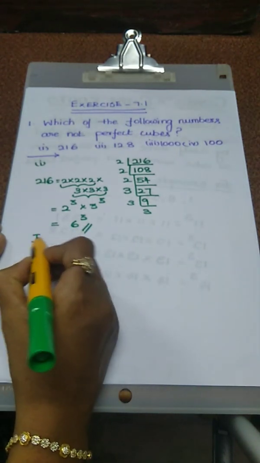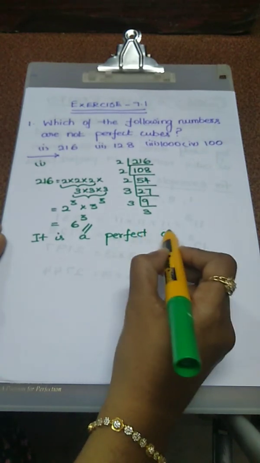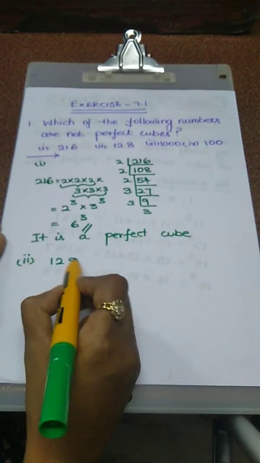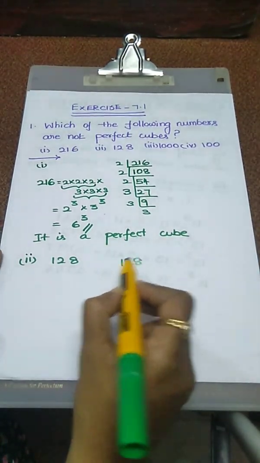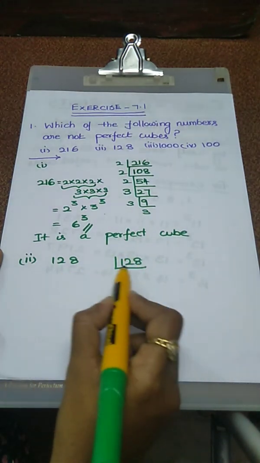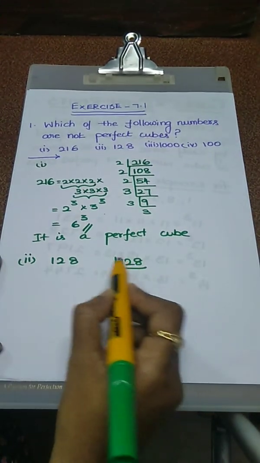The next one, what is the second question? 128. The same procedure only. First we have to calculate the prime factors of 128 using the division method. So the ending value is an even number, so choose the least divisor 2.